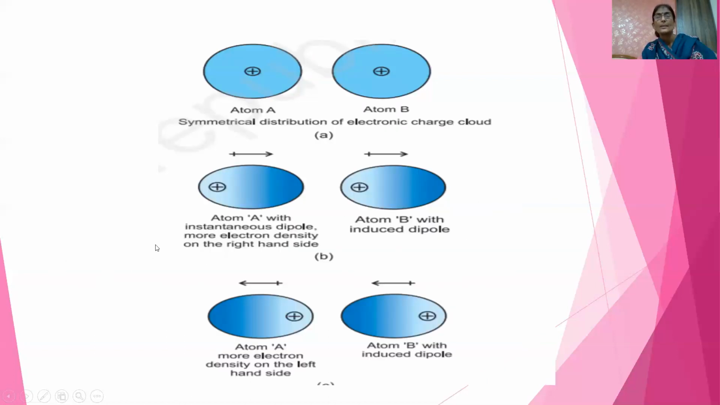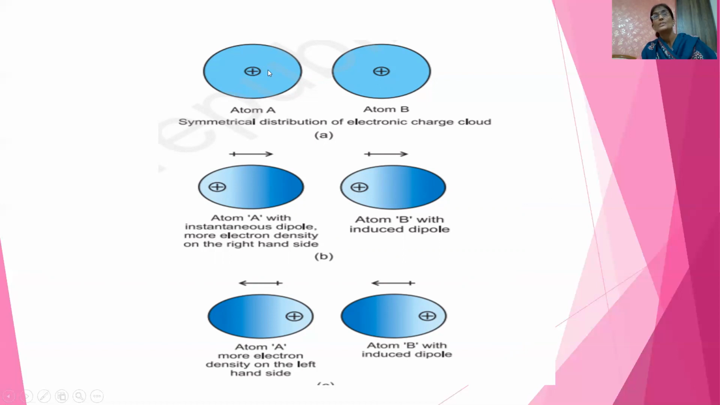This is atom A and its electronic cloud is now unsymmetrical. Initially it was symmetrical, spherically symmetrical. But for a moment of time, there is a redistribution of the charges. Here a plus is written, it means that at that particular end, there is deficiency of electrons, while at this end, there is excess of electrons. For a moment of time, this will happen.